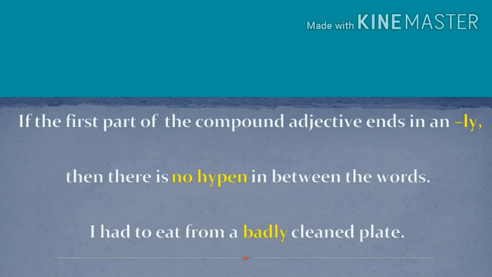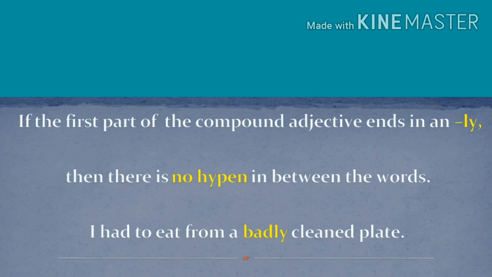If the first word ends with ly, then it does not continue with the hyphen for the next part. For example, I had to eat from a badly cleaned plate. See the words badly cleaned. That is a compound adjective, but the first part ends with ly. So it is not followed by a hyphen.